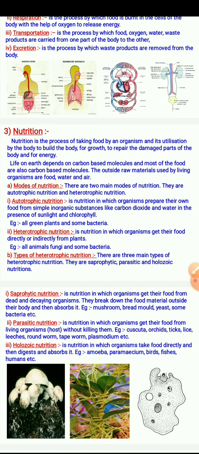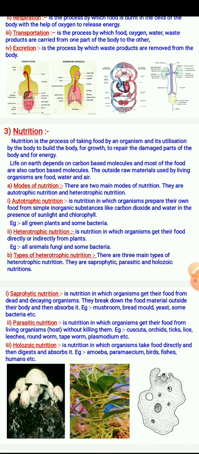Saprophytic is the nutrition in which organisms get their food from dead and decaying organic matter. They break down the food material outside the body and then absorb it. Examples: mushroom, bread mold, yeast, some bacteria also.